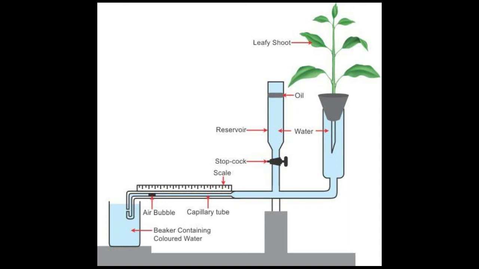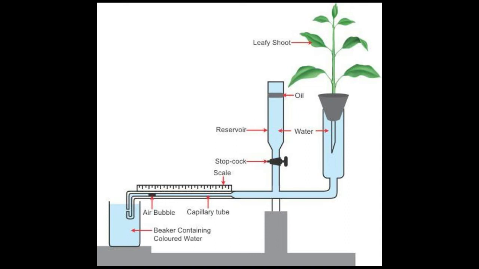An air bubble is introduced into the horizontal graduated capillary tube, which is dipping into the beaker containing colored water. This is done by lifting the bent capillary tube above the colored water so that air may be sucked in due to suction pull, and it is again dipped into water. And this is done only to introduce an air bubble.